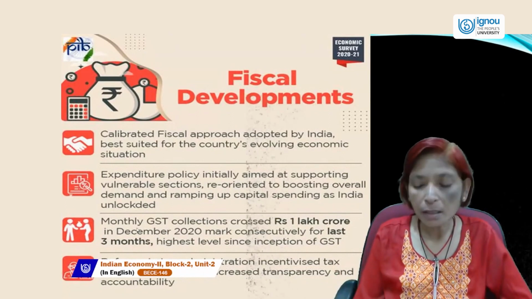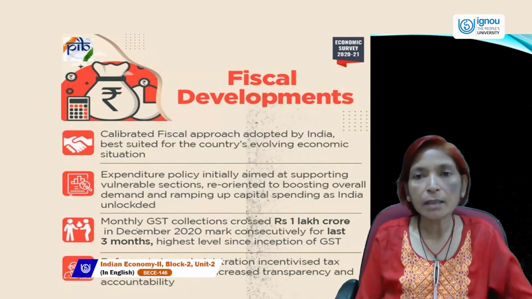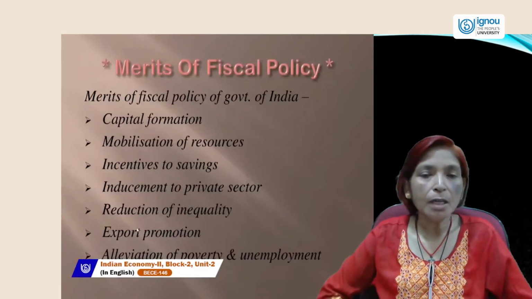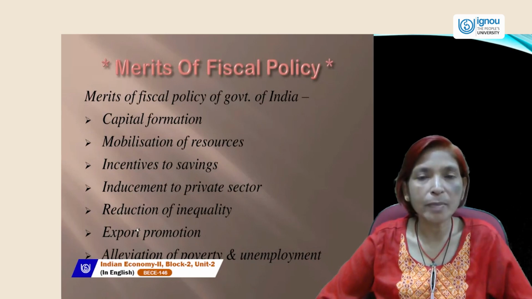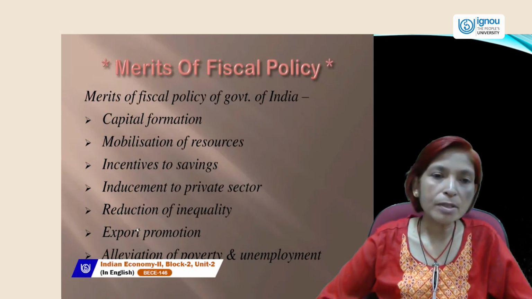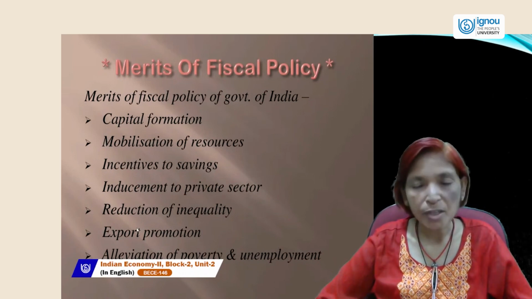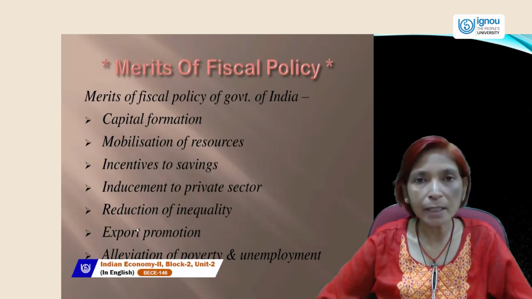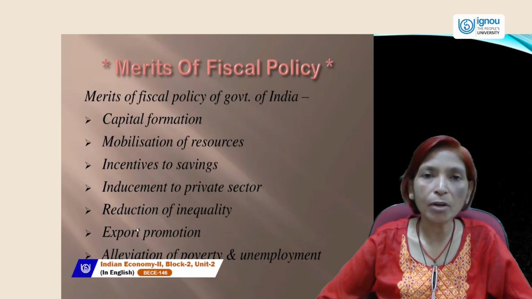This is called fiscal developments, which is made by the government, and this is the data given by Economic Survey 2021 year. Next is merits of fiscal policy. What are the advantages of fiscal policy which is made by the government? The main merits of fiscal policy of the government of India: number one is capital formation. The main tools of this policy are public expenditure, public revenue, public debt, and budget. The main aim of this fiscal policy is to increase the capital formation.